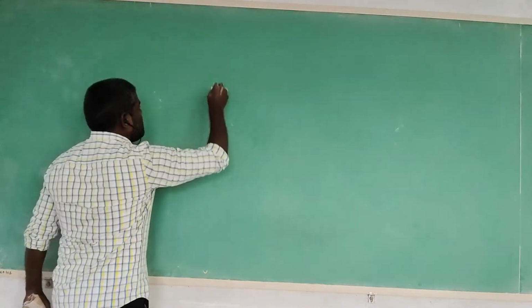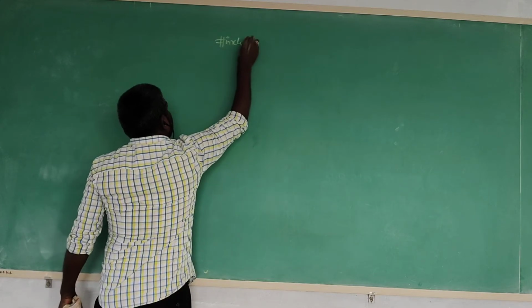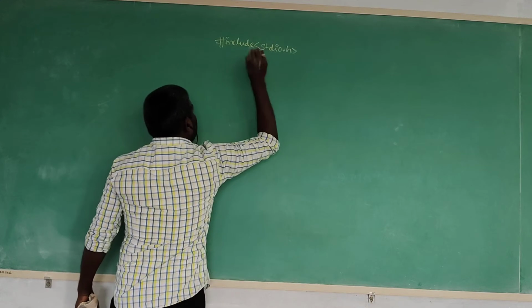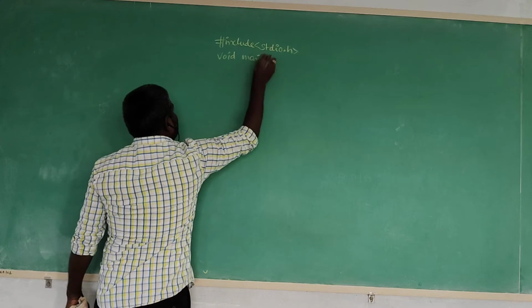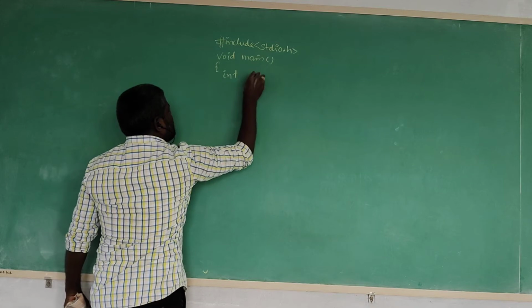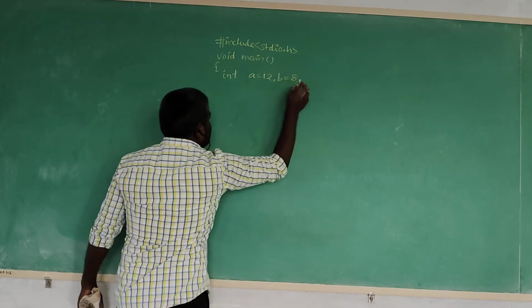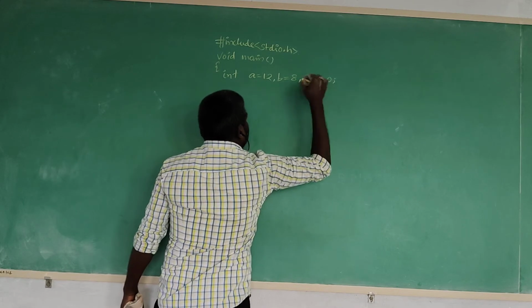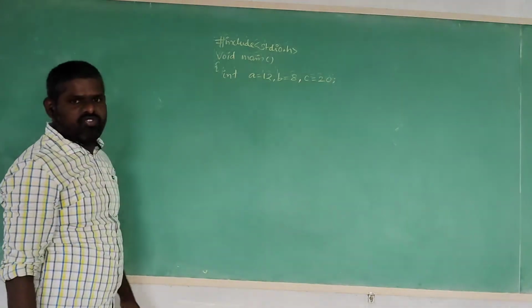Then what are we writing? Please observe. As usual, #include <stdio.h>, the standard input output file. Then the mandatory function in C language, main, begin brace. Integer data type: first variable a equals 12, second variable b equals 8, third variable c equals 20. First variable 12, second variable 8, third variable 20.